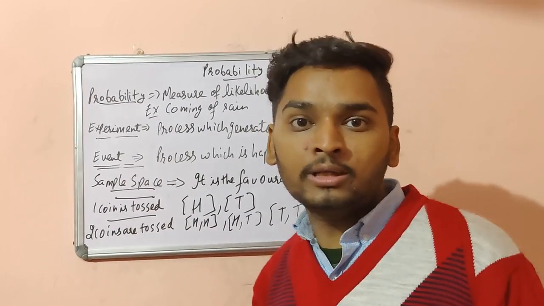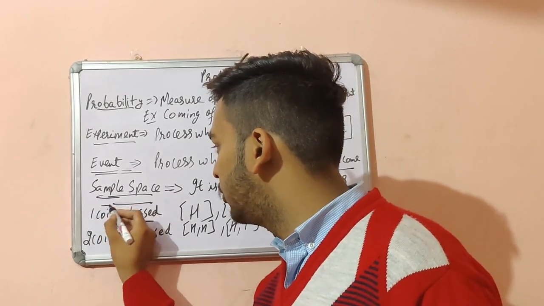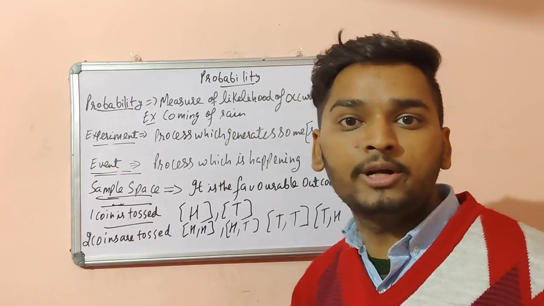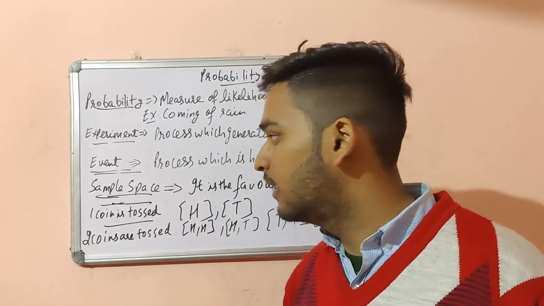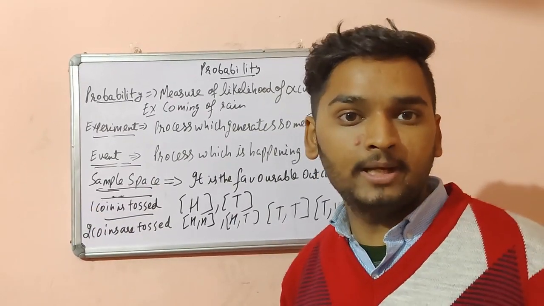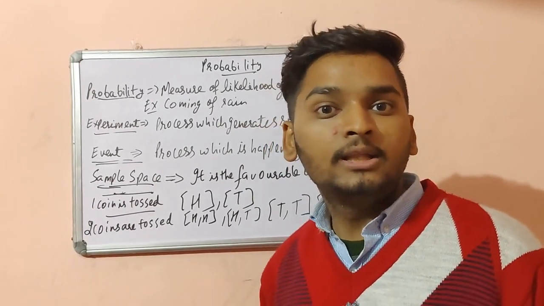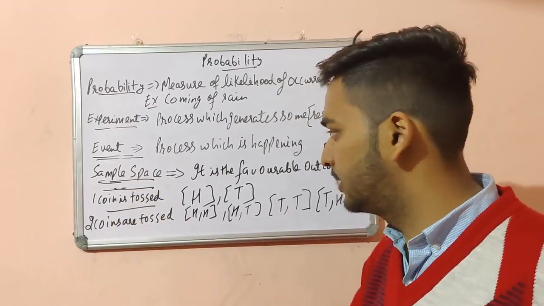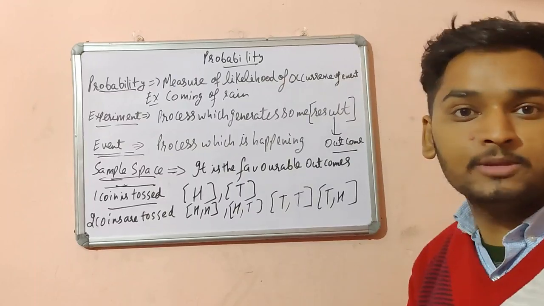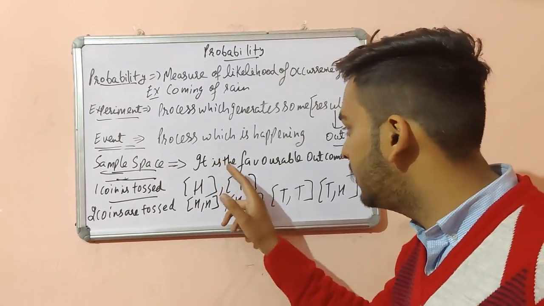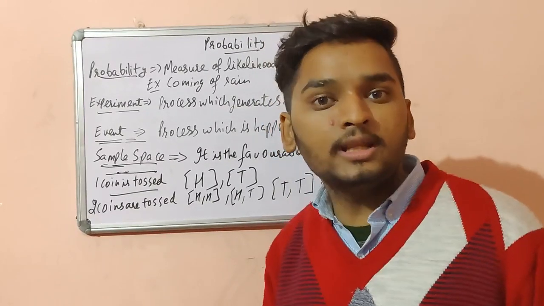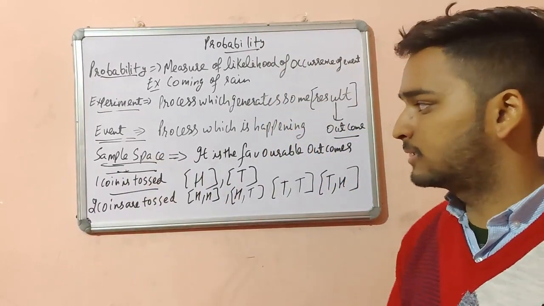Last but not the least, an important term is sample space. It is a very important term which we use in probability. The total probability is dependent upon sample space, because probability is a theoretical approach. So what is sample space? Sample space is the set of all possible outcomes.